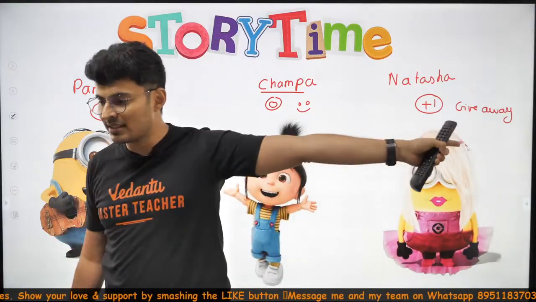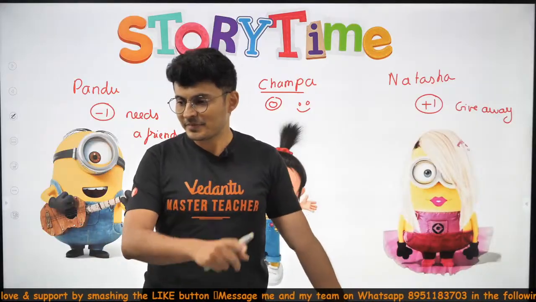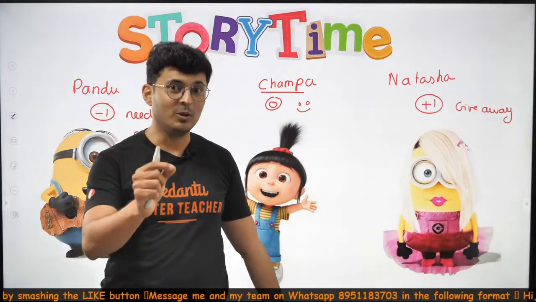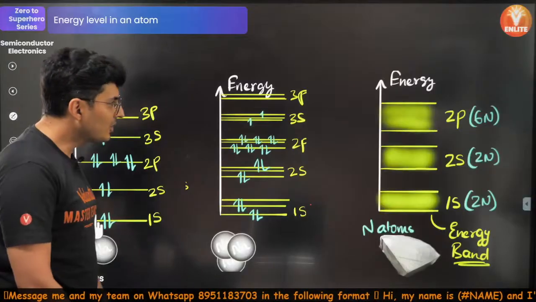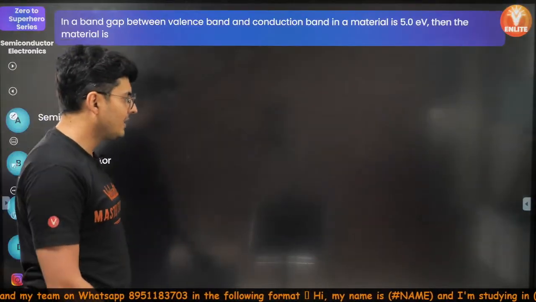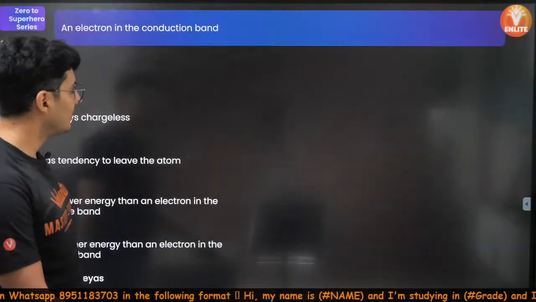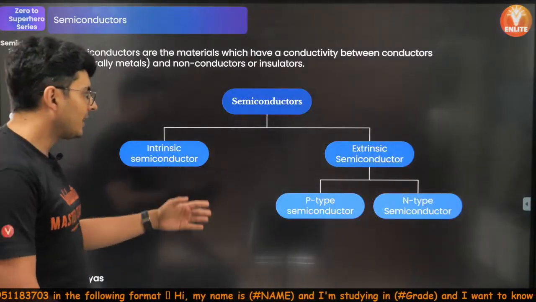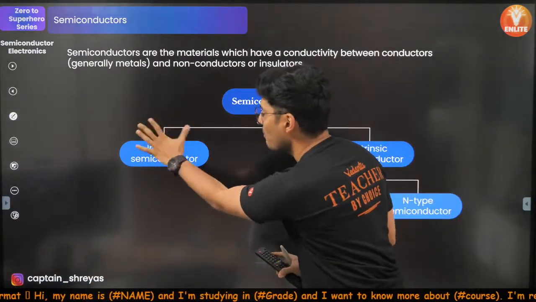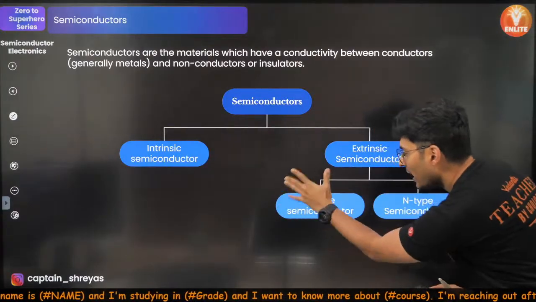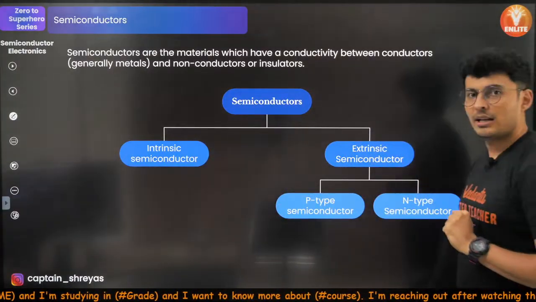This guy has one less friend. This girl has one more friend. Keep this in mind. That is what decides your type of semiconductor. So this is where Champa is. This is where Pandu is. This is where Natasha is.